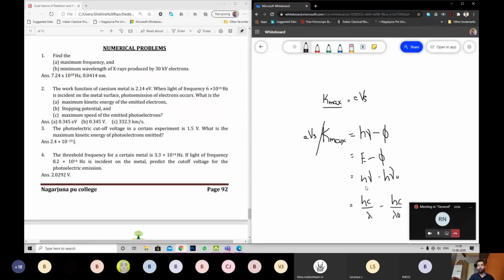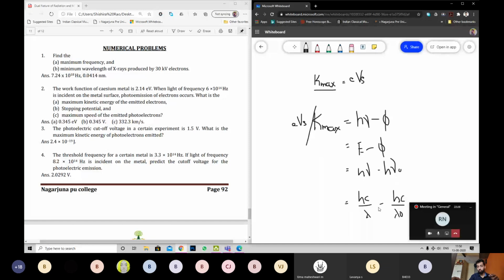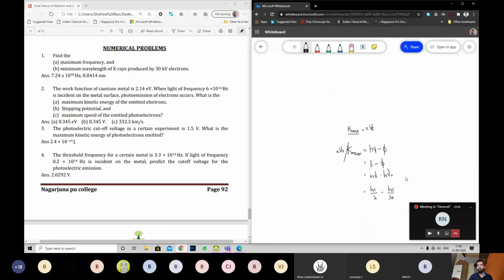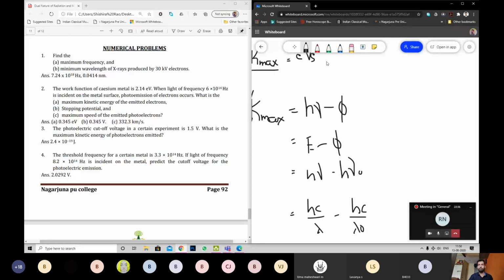Now, this is the thing that you need to remember here. If you are asked to find momentum, then you need the de Broglie wavelength. We'll go to that part now. De Broglie wavelength, momentum. If an electron is accelerated through a potential of V volts, then lambda, the wavelength of the electron, equals 1.227 by root V, in nanometers.